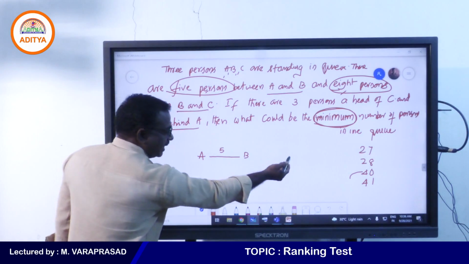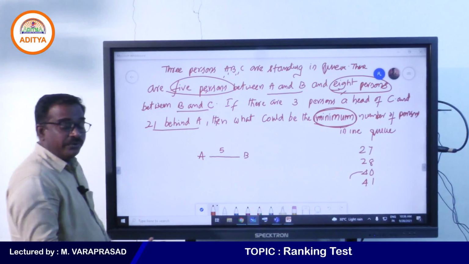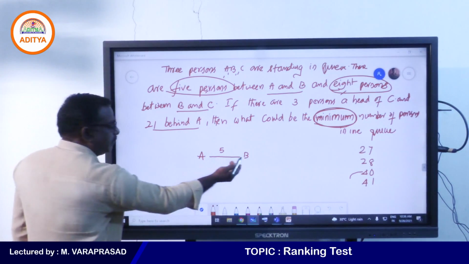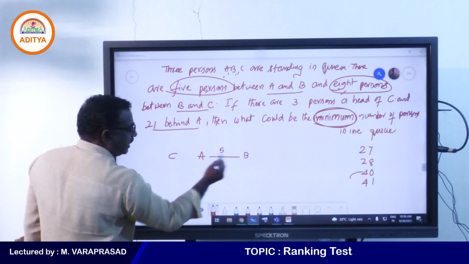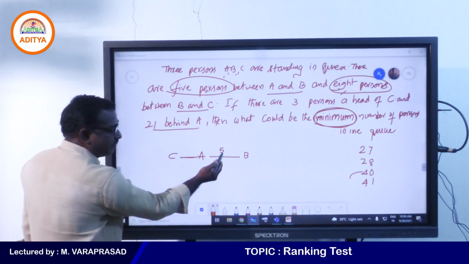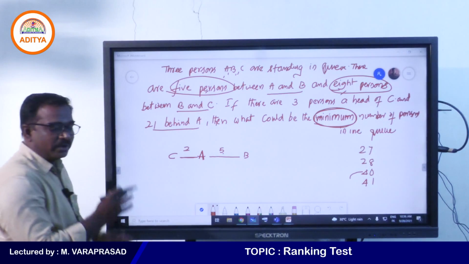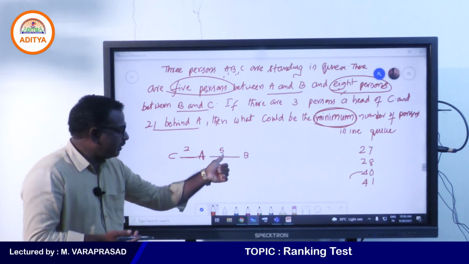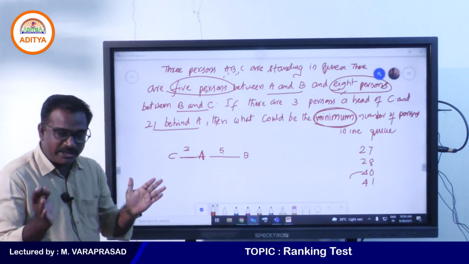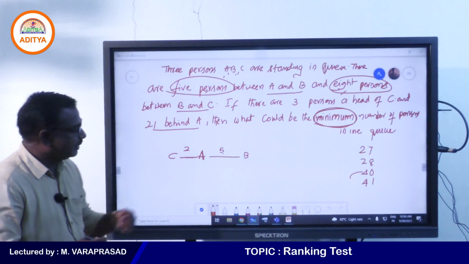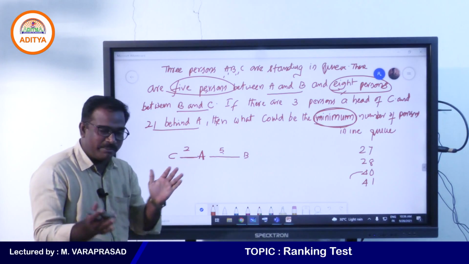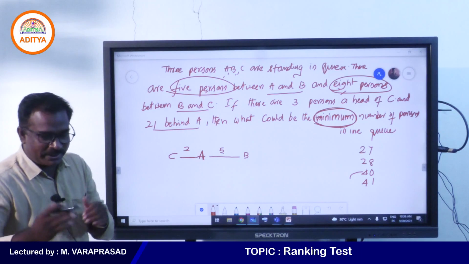B and C we can write here, but we are extending. If you want to reduce between B and C, 8 persons means already 5, this fellow 1, 6 plus 2, totally 8 persons. 5 plus 1 plus 2, totally between B and C 8 persons.